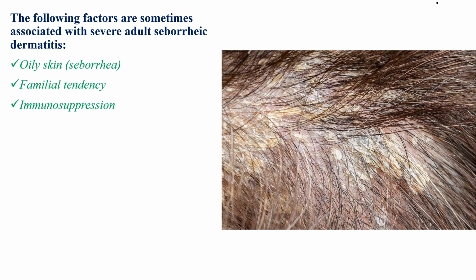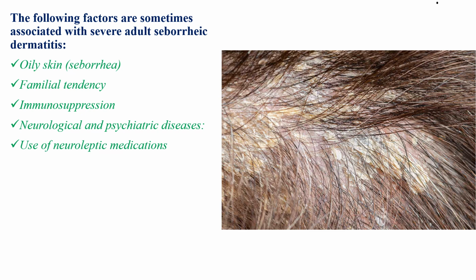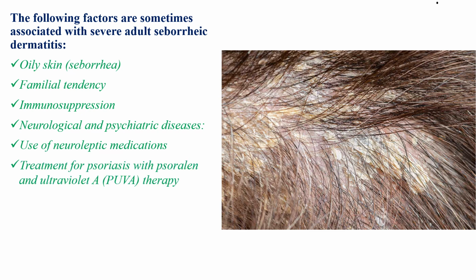There are certain risk factors that are associated with severe adult seborrheic dermatitis. Oily skin is one of them, as well as familial tendency, immunocompromisation, such as retroviral infection, diabetes, malnutrition, neurological and psychiatric diseases, use of neuroleptic medications, and treatment for psoriasis with ultraviolet therapy or psoralen. Lack of sleep and stressful events are also linked with this problem.